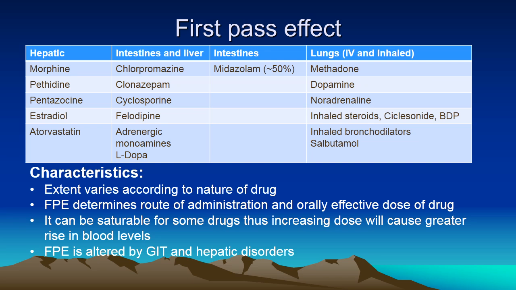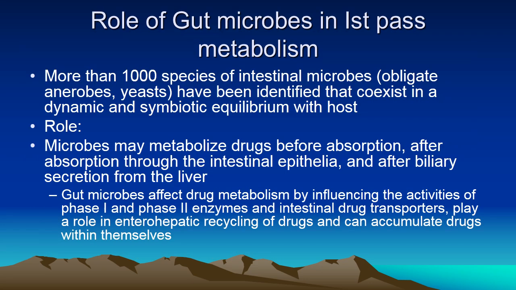For example, the orally effective dose of propranolol is several times higher than the parenteral dose, and the metabolism during first passage may occur in various tissues that include intestine, liver, lungs, and to a small extent some other tissues. The first pass effect can be saturable for some drugs, so that increasing dose will cause a greater rise in blood levels, as is seen with repeated doses of longer acting propranolol. First pass effect is altered by diseases affecting liver and intestine.